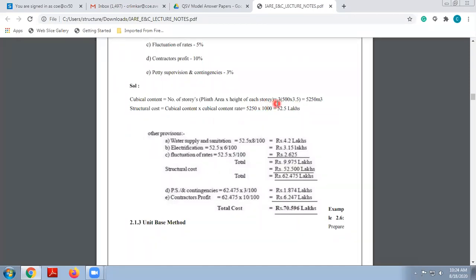If you do the calculation like this, number of stories will be 3. How is it 3? It's a G plus 2, na? So ground floor, first floor and second floor. So number of stories will be 3. Plinth area, it is 500 square meter per floor they have mentioned, and height of each story is 3.5 meter. So area multiplied by height, that will be the cubical content for us, and there are 3 stories, so I have multiplied with 3. So this is the total cubical content for this particular structure, that is 5250. Do the calculation and check whether it is correct or wrong. Okay, so that will be the cubical content for this particular problem. Then after getting the cubical content, we have to determine the approximate cost or building cost.